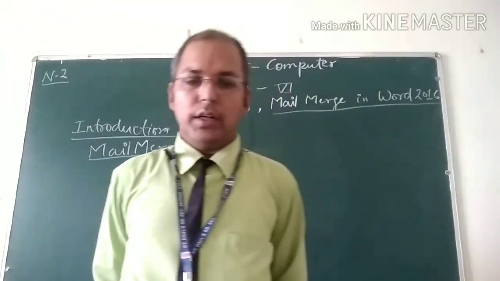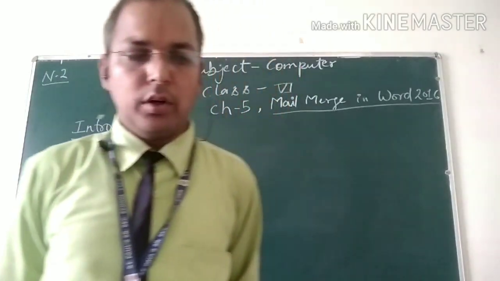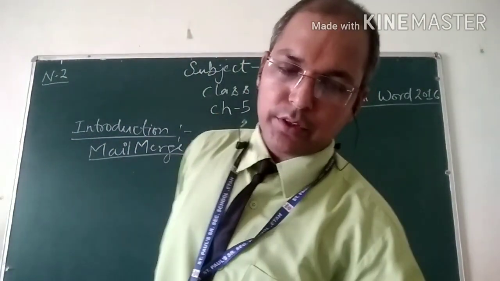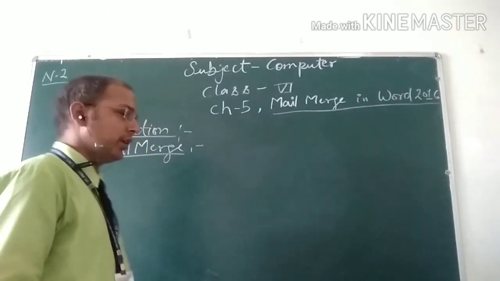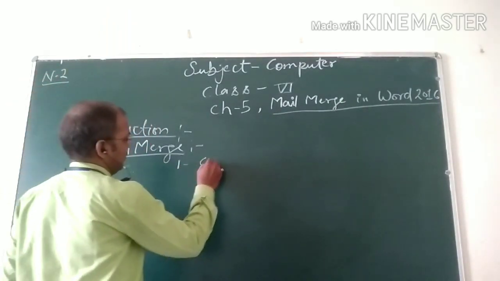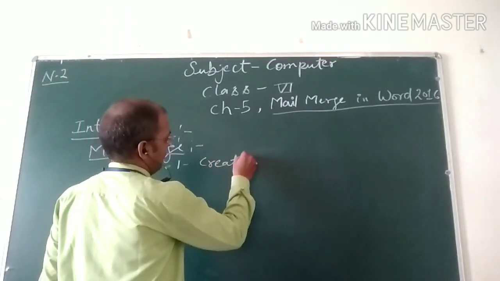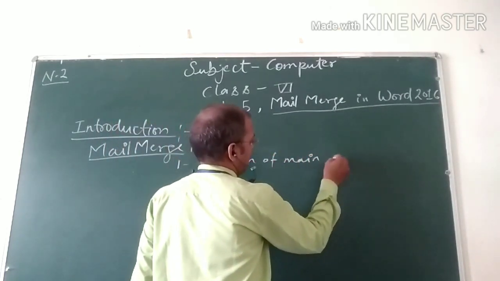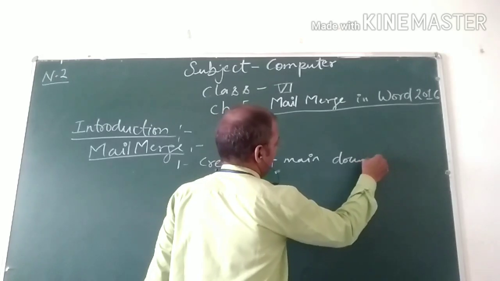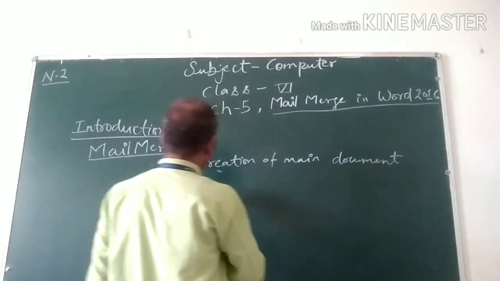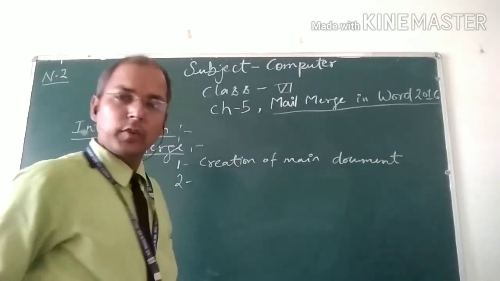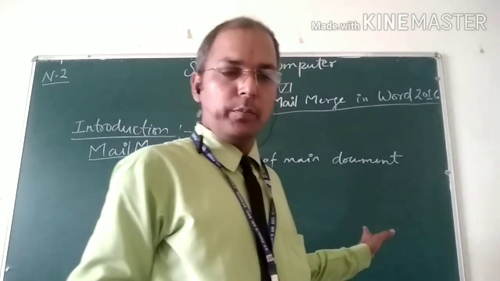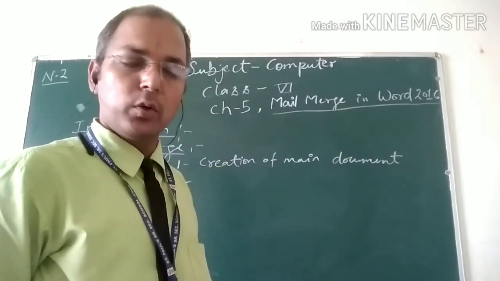My dear students, mail merge consists broadly of three steps. First is the creation of the main document.